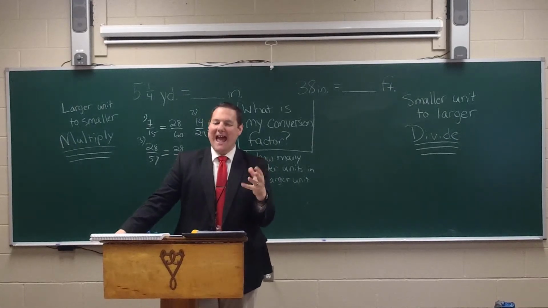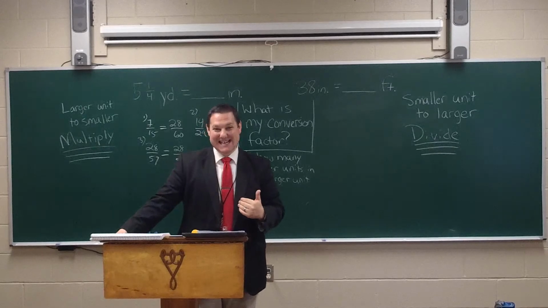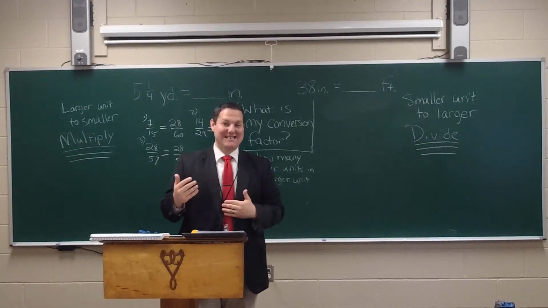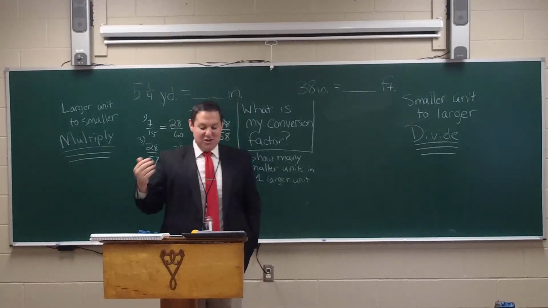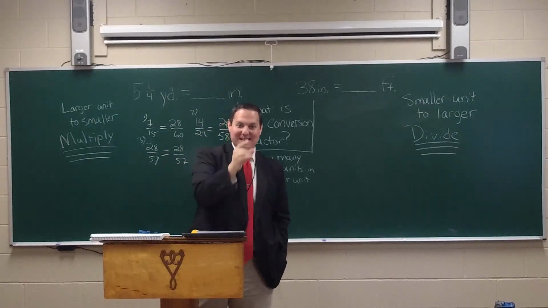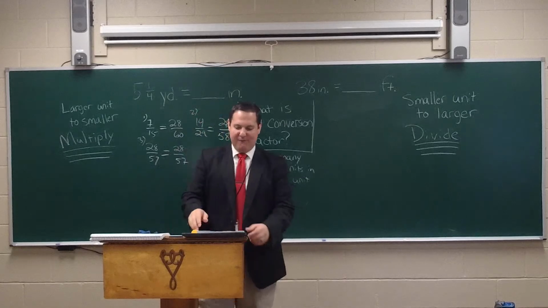Well, the nice thing about that is it has some common factors. So we can actually reduce that by a factor of 6. 42 divided by 6 is 7. 48 divided by 6 is 8. So you actually end up with 7/8. And then 7/8, you already know, is the decimal 0.875. Turn that into a percent by moving the decimal over 2 places. You have 87.5% for number 18.